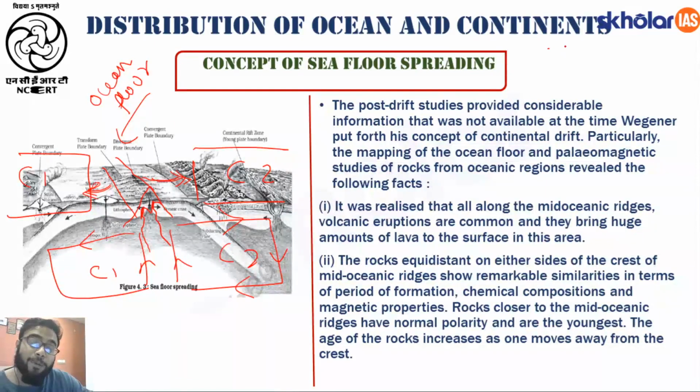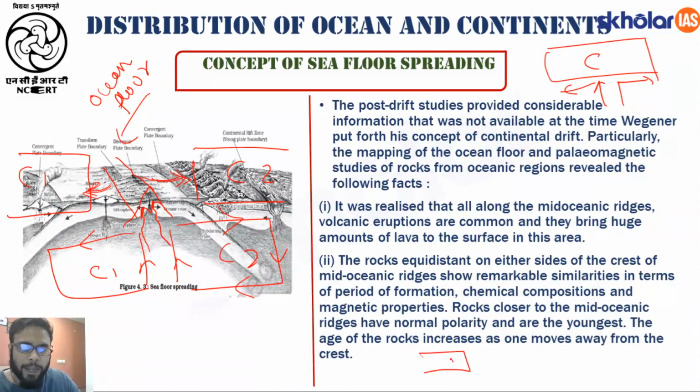So initially what did we have? Initially we had a continental mass. Magmatic intrusion took place, which resulted in the continental mass getting broken down into C1 and C2, and in between what did we have? We have the mid-oceanic ridges from where the magma is flowing to the right and left, right? And as the magma cools down, in between what do we get? We get the ocean floor, right? So this is how the ocean floor originates.